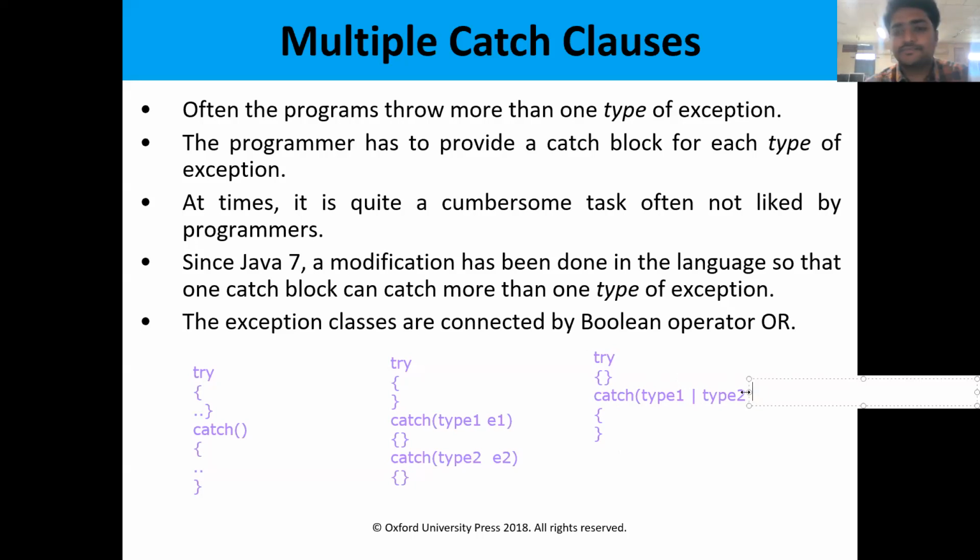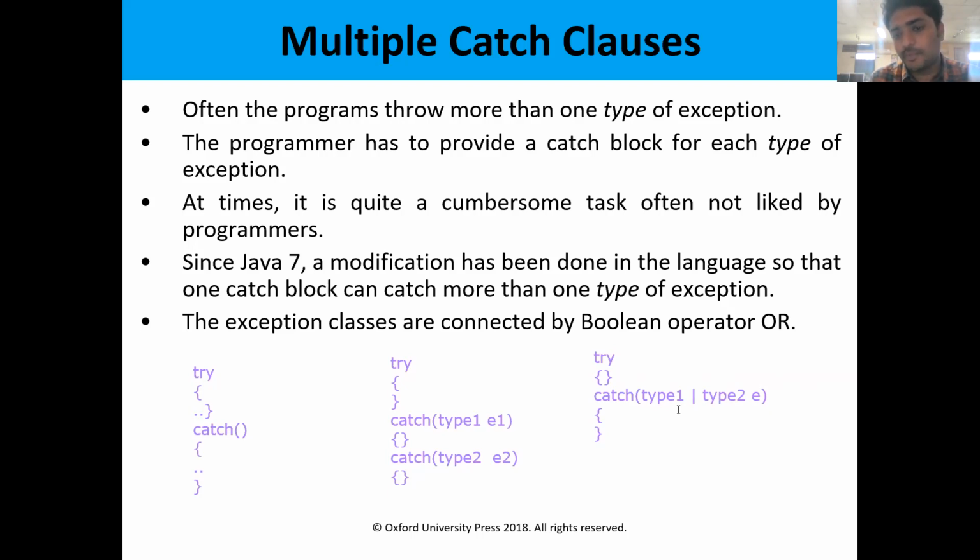So here, two types of exceptions. Type 1 is one type of exception. Type 2 is one type of exception. Both exceptions are handled by using the object E. E is an exception object. Here in the catch block, we will write some statements. This is the latest versions of Java.